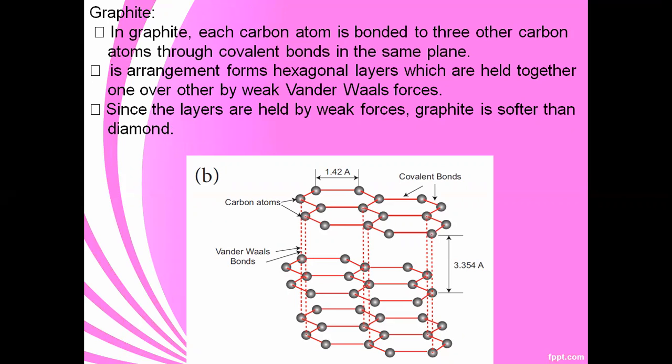In diamond, 4 electrons are shared, but in graphite, the carbon atom is bonded to 3 other carbon atoms, and the bonds are in the same plane. So the graphite is of hexagonal type.